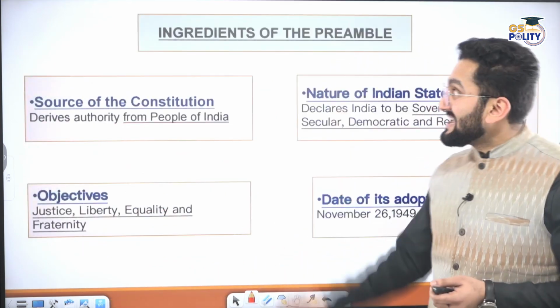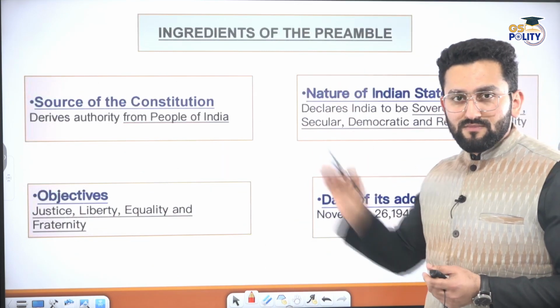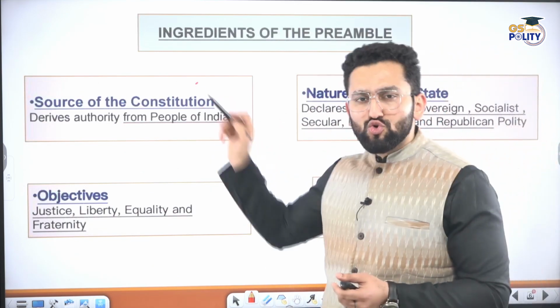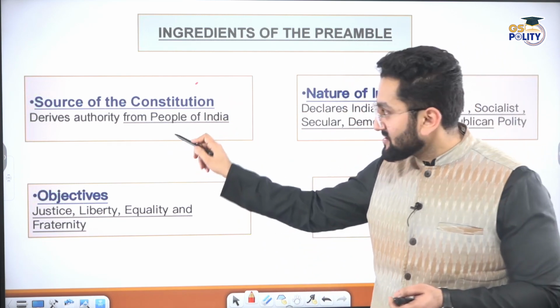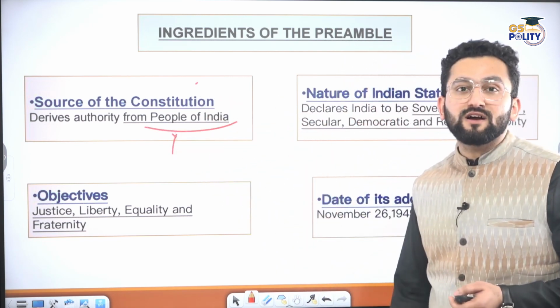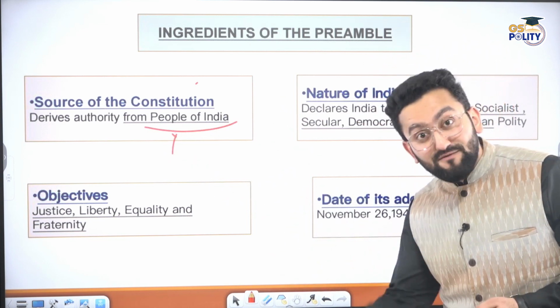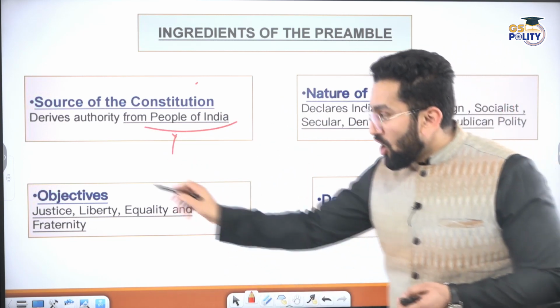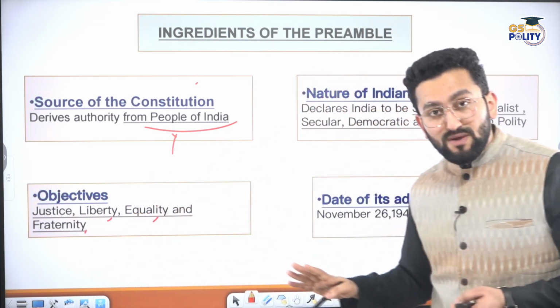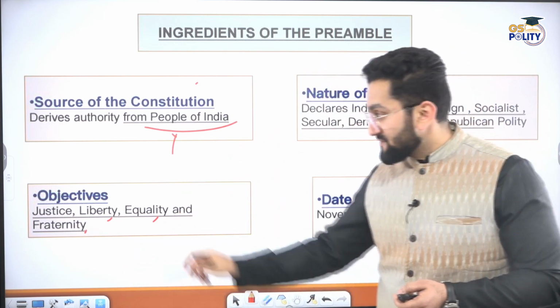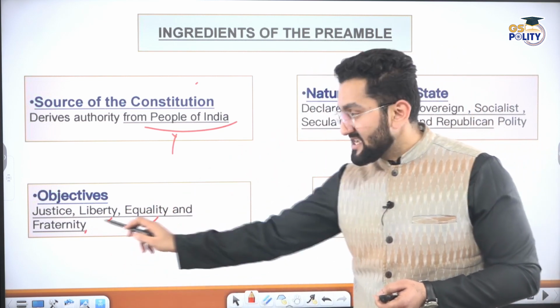Now, the ingredients of the preamble. This categorization can be done. Source of the constitution: who is the source of power of the constitution? The people of India, because "We, the people of India, give ourselves," right? The objectives are justice, liberty, equality, fraternity. Please remember, four objectives: justice, liberty, equality, and fraternity.